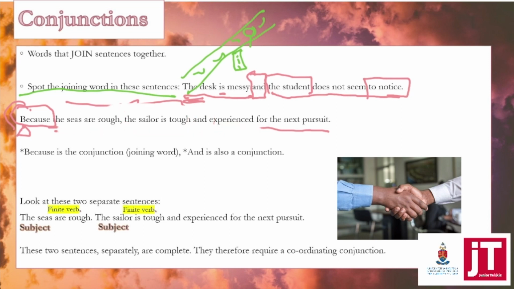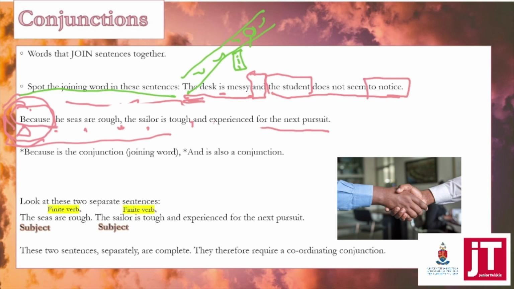There we go. So because the seas are rough, comma, the sailor is tough. I'm just going to stop it there. Do you see how the two sentences are still separated, but they're forming one sentence because we do have a joining word here, but it's at the beginning? So we just use the comma as a placemat to say listen, we are merging these two sentences together, but the conjunction is at the beginning.